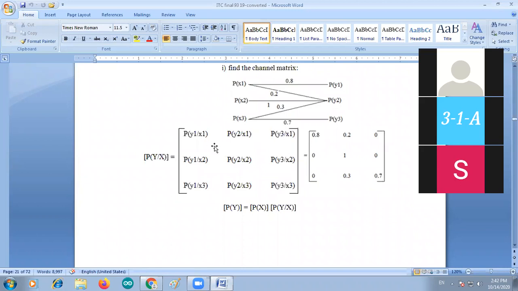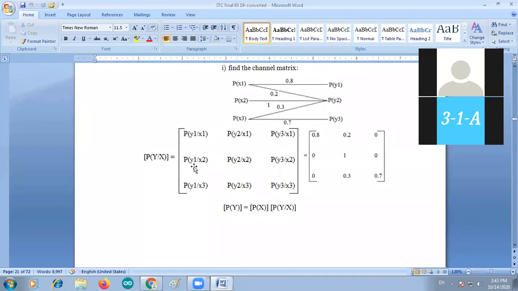Okay. Now, if the channel diagram is given, then P of y1 by x1 is equal to 0.8, P of y2 by x1 is equal to 0.2, P of y3 by x1 is equal to 0 because there is no connection between y3 and x1. Is it not? There is no connection. That's why it is 0.